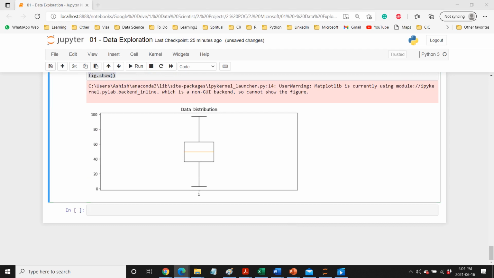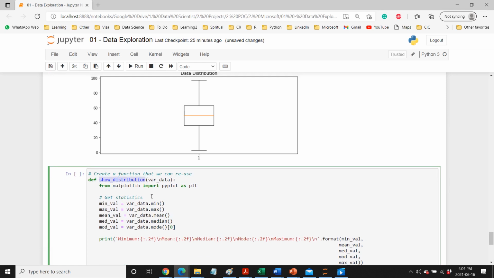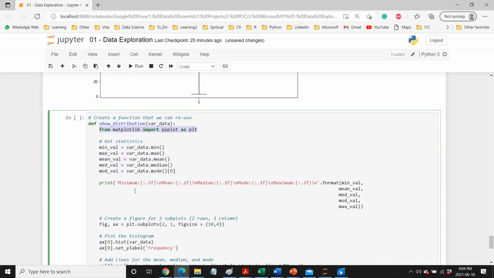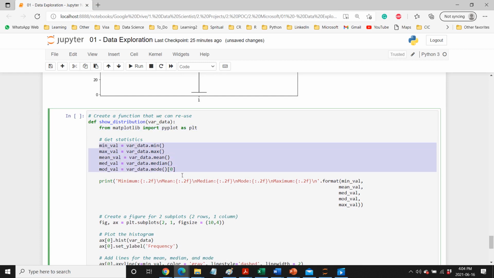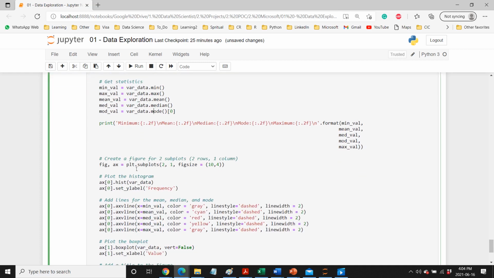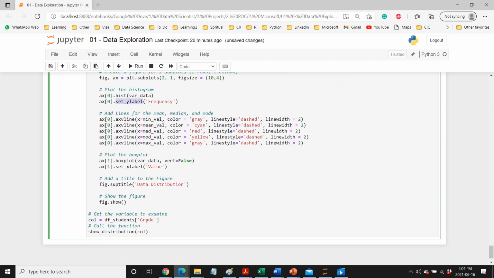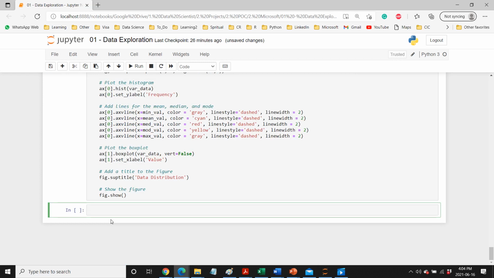If you want, what we can do is put all this inside a function so that we can just call the function anytime, to reuse it. So that's a function here. Show distribution. Here we are loading this library, then we are calling these different variables. If we pass any column here, with that column we will create the min, max, mean, median, mode, and then we have two plots here, and then we will be creating a histogram plot, and then setting the y label as frequency, and then creating this. So that's basically the function here.